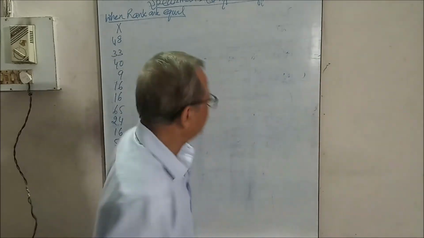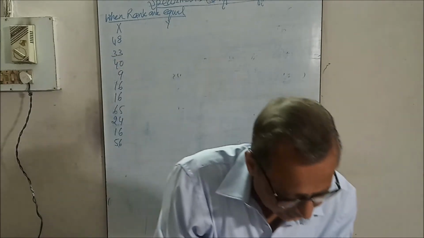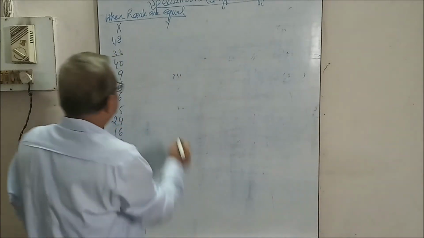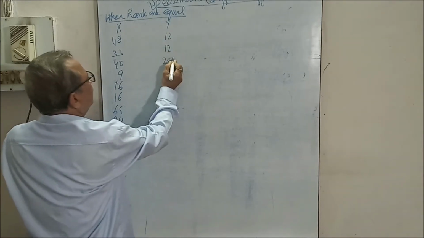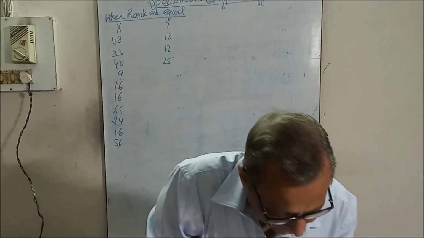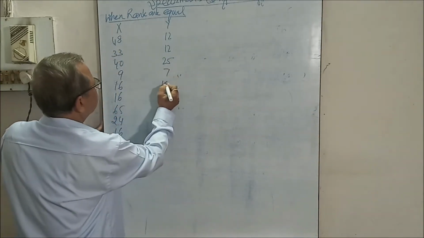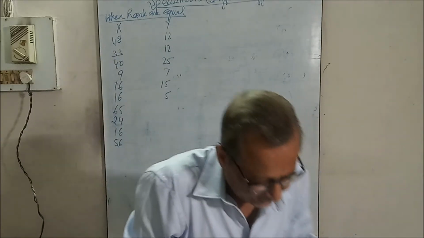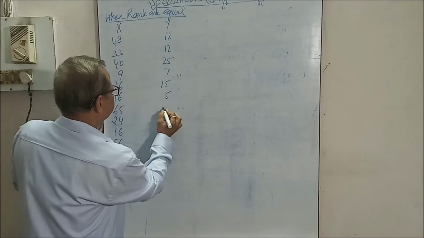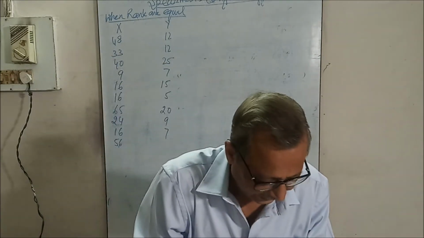Now series y: 12, 12, 25, 7, 15, 5, 29, 7 and 19.